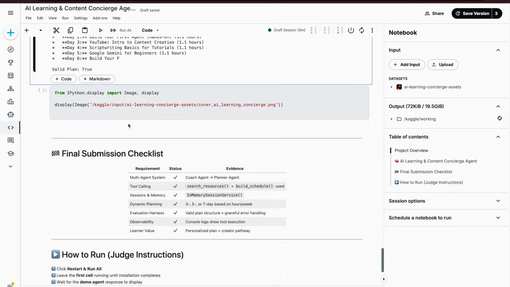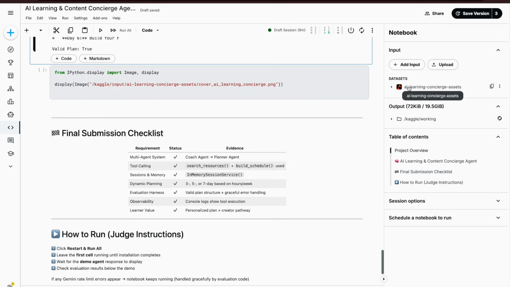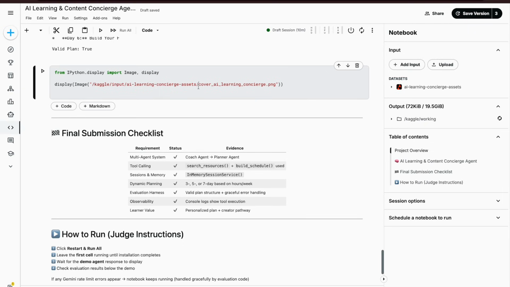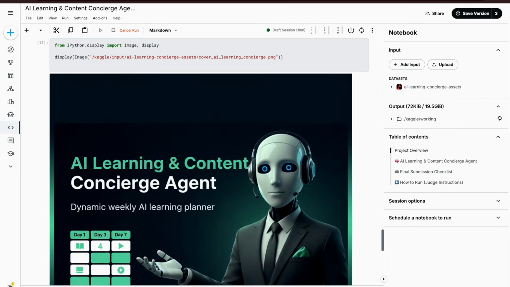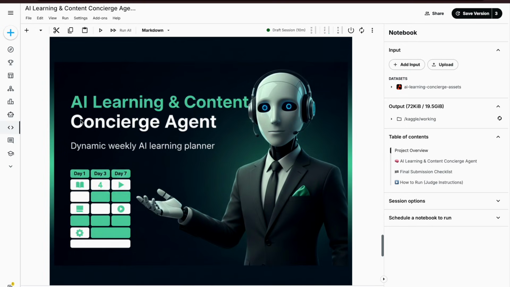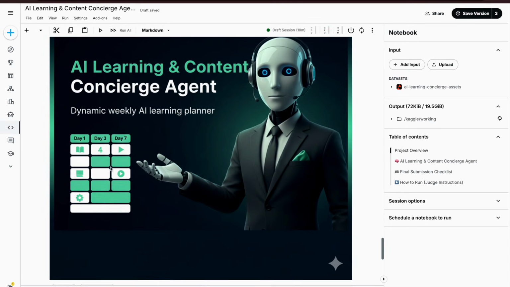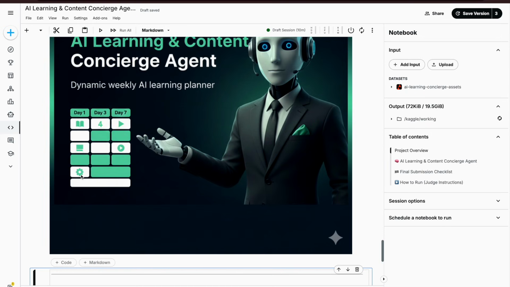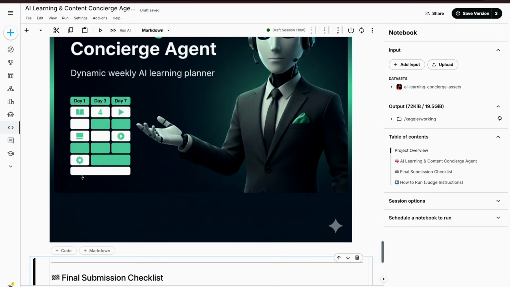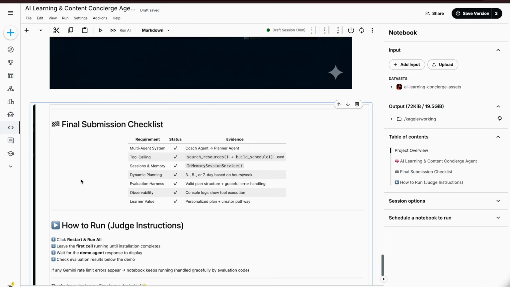Okay, now this is another image that I have inserted here because I wanted something before I close the project. This basically is like a cover image. It says, this is how the dynamic weekly planner will look. So it will have day 1, day 3, day 7, and what all you will be learning, kind of thing. Next is the final submission.